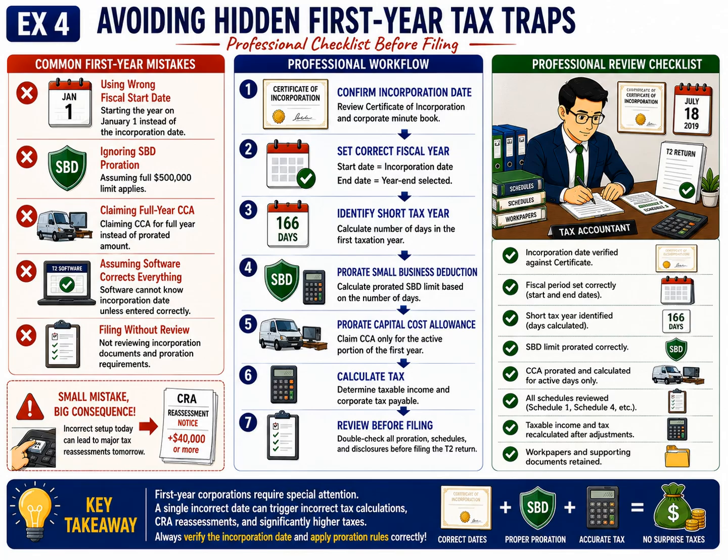Supporting schedules, including Schedule 1 and Schedule 4 where applicable, are reviewed for consistency. Taxable income and corporate taxes are recalculated after every adjustment, and all working papers and supporting documentation are retained for future reference and possible CRA review. Following this checklist significantly reduces the likelihood of errors and ensures that the corporation receives every tax benefit to which it is legally entitled without making unsupported claims.